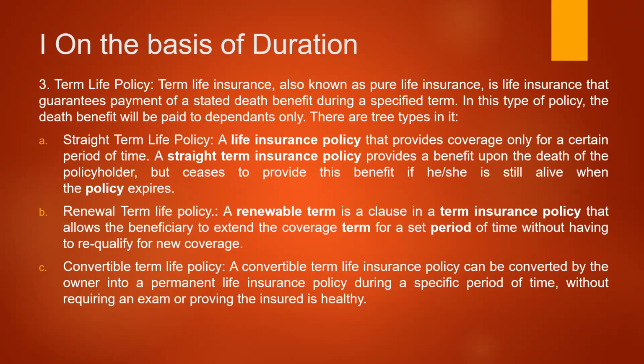There are three types in it: straight term life policy, renewal term life policy, and convertible term life policy. What is a straight term life policy? A life insurance policy that provides coverage only for a certain period of time. A straight term insurance policy provides a benefit upon the death of the policyholder, but ceases to provide this benefit if he is still alive when the policy expires. It is a straight line policy.